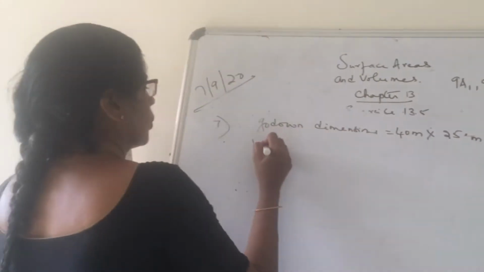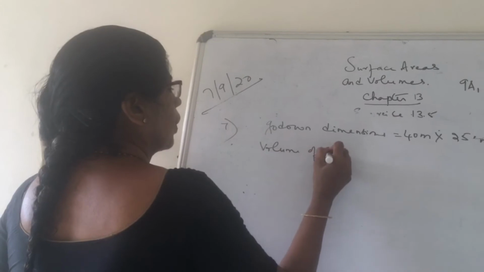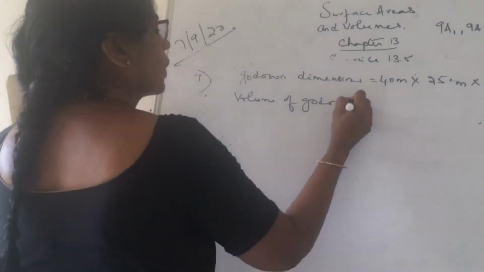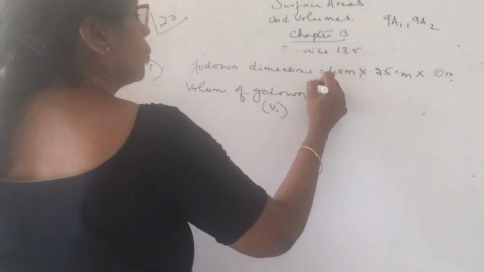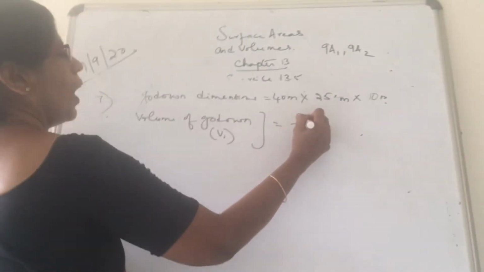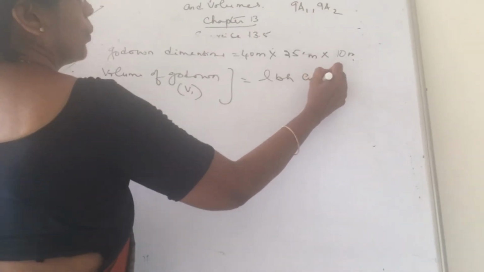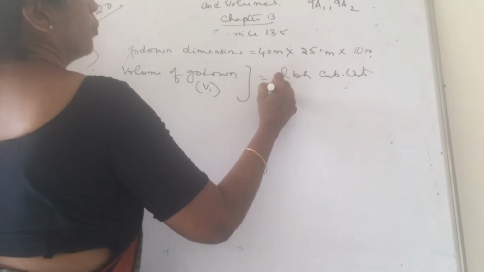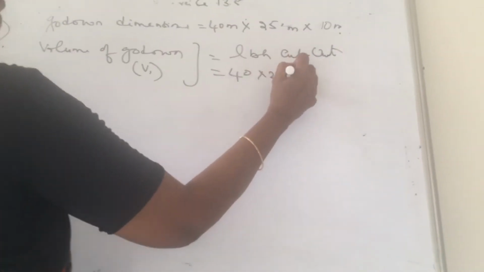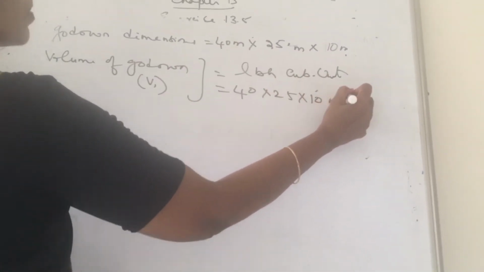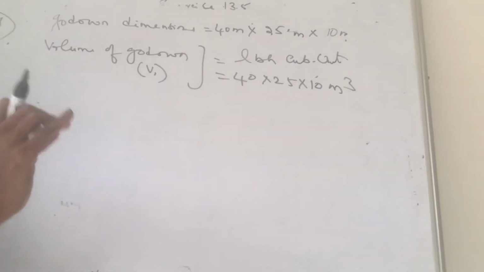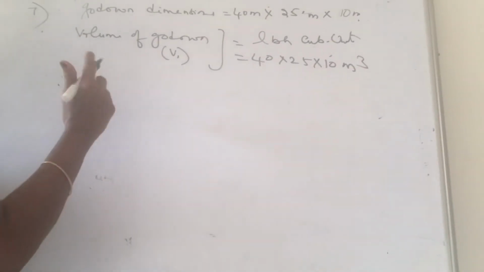Volume of godown. I told you now, when three measurements are given, it is a cuboid. LBH cubic units. 40 into 25 into 10 meters cube. You need not multiply. Why? Because you are going to cancel.